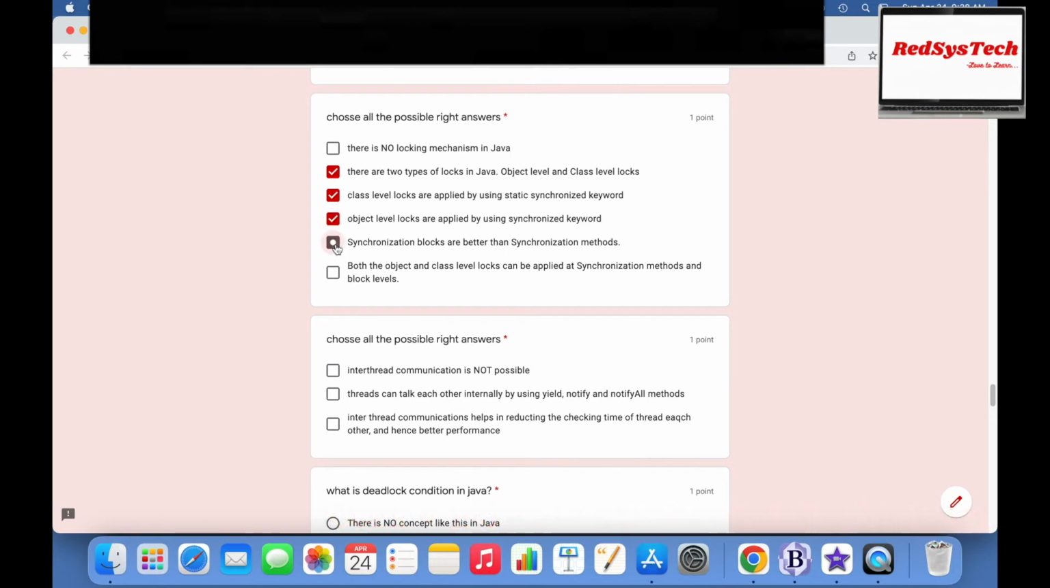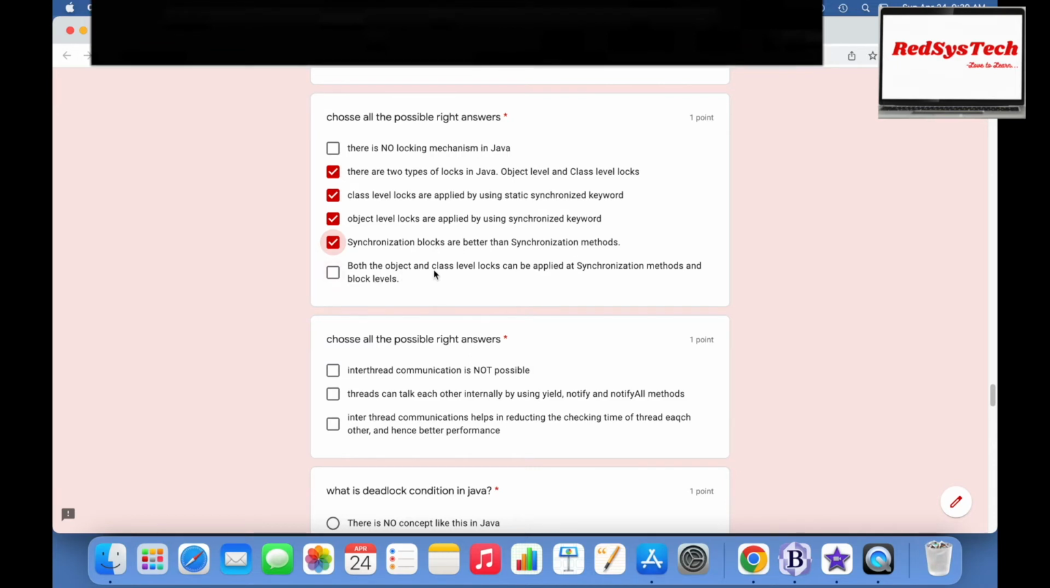Yeah, that is correct. This was also explained with the help of an example: if you are traveling from A to B, and there is some traffic in between, let's say for 10 kilometers, it's not recommended to go at slow speed even from the starting point A. Wherever there is a required speed limit, you can go. So based on that, if you apply synchronization logic at the block level, it is always better than at the method level.